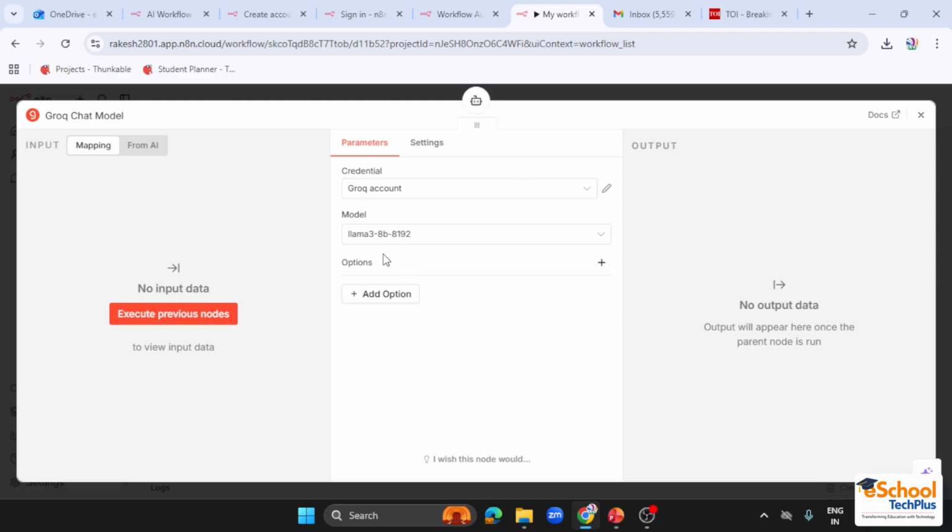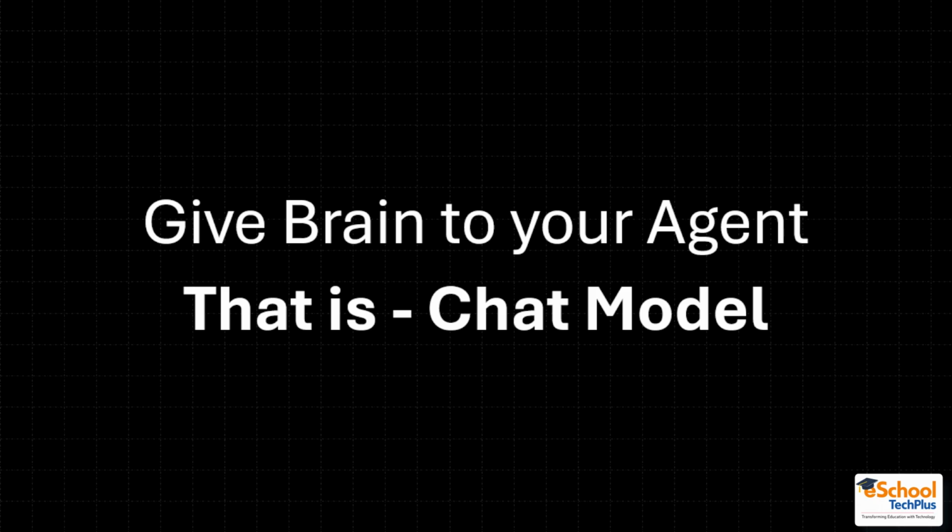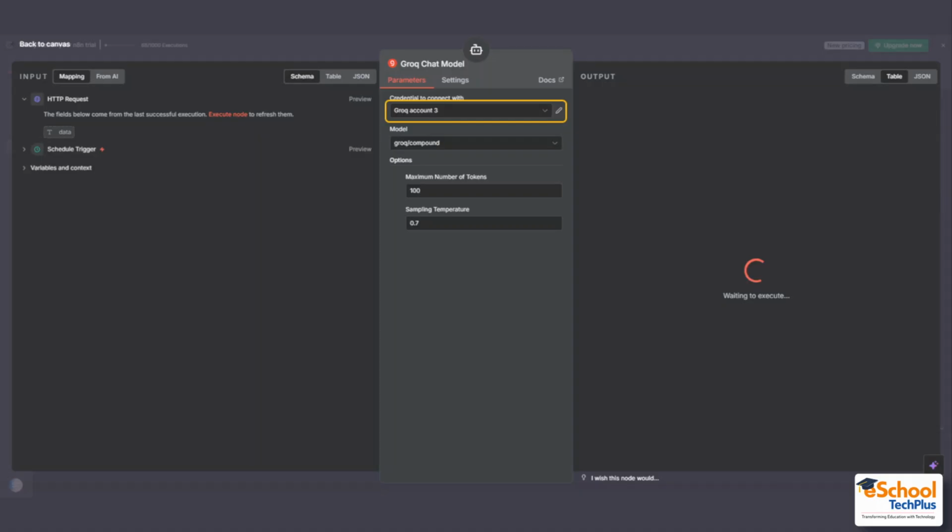So let me show you how you can set this up using your account. Basically the chat model is like a brain to your AI agent which will summarize the news for you. So you have to go to this connect chat model. You have to choose Grok account.